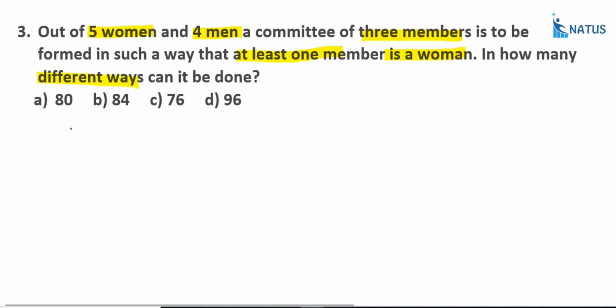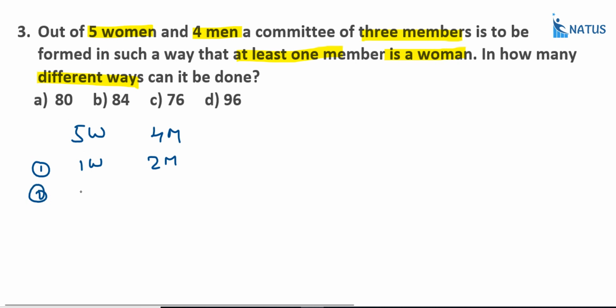Here, how many women are there? 5 women. How many men are there? 4 men. What is the number in the committee? 3 members. Now, at least one woman. Suppose we consider one woman, and the remaining two are men. This is the first case.